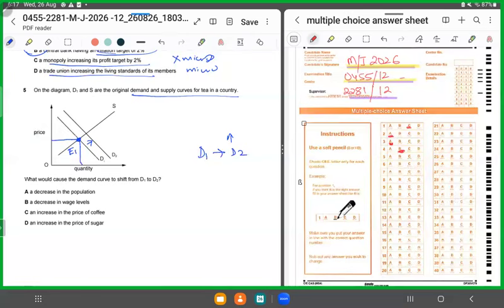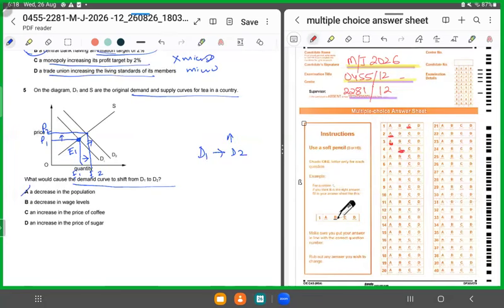So now what made it do that? Notice once it happened, what happened? The price rose. So did the equilibrium quantity. So the price shifted from, let's say, P1 to P2, and equilibrium quantity also rose. Now they are asking what led to this shift. Let's look at the options. A says a decrease in the population. If there would have been a decrease in the population, the demand would have reduced. So it cannot be A.